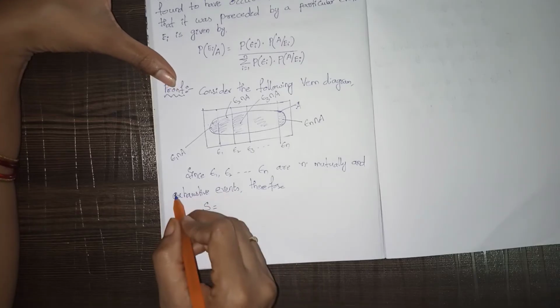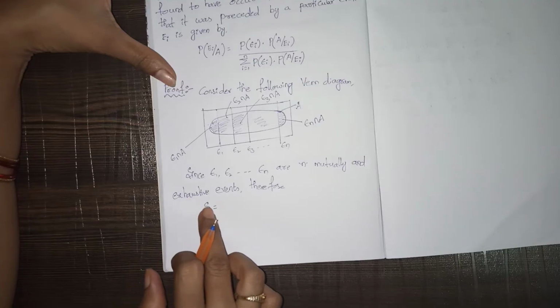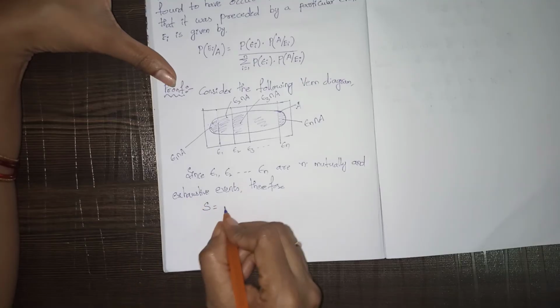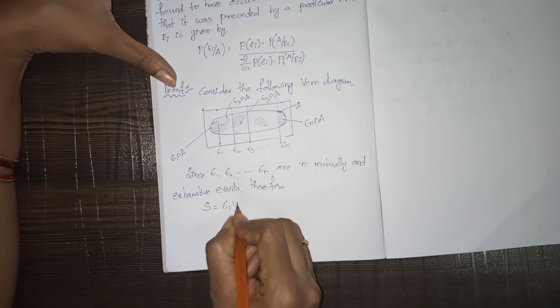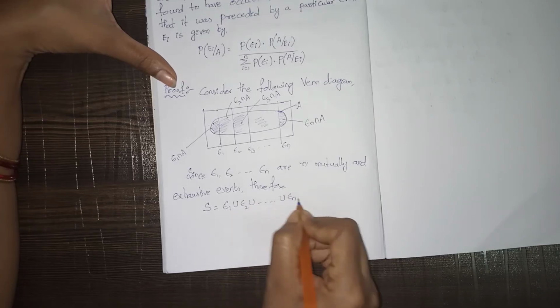Here, exhaustive events, in the sense I have already told you, means all the events together. That means the sample space S becomes E1 union E2 union and so on union En.